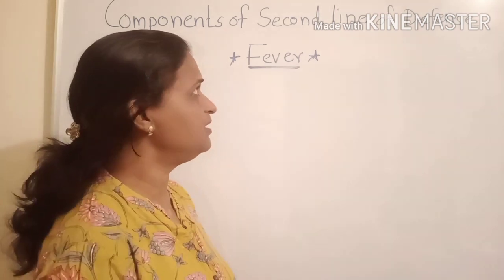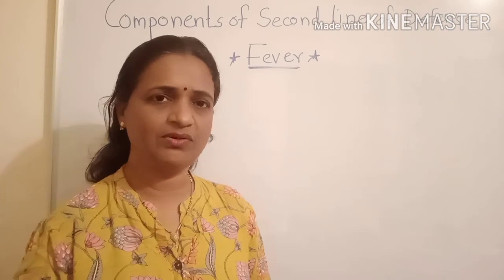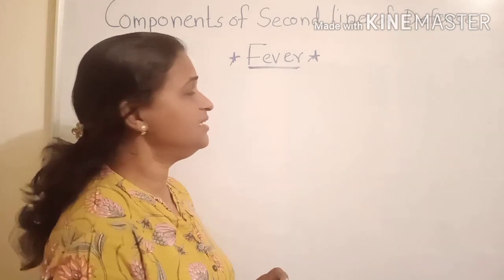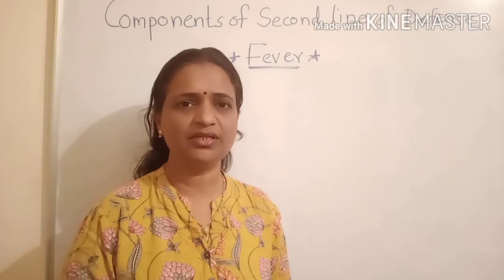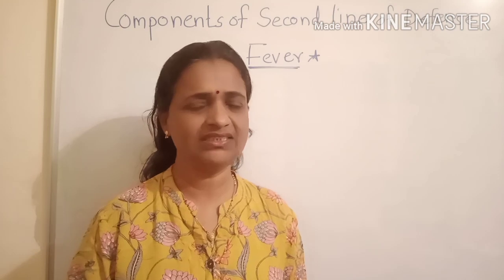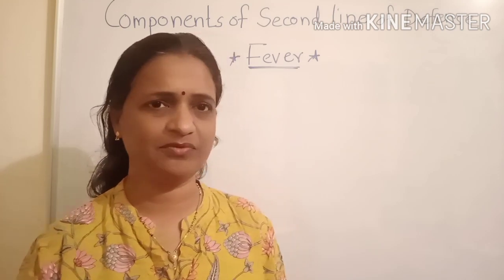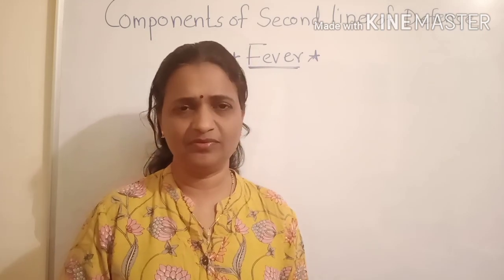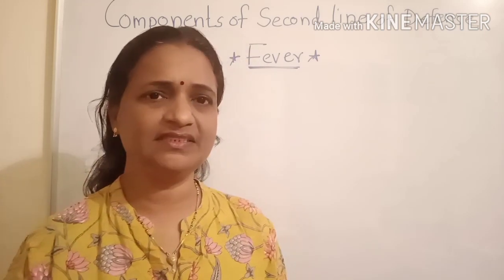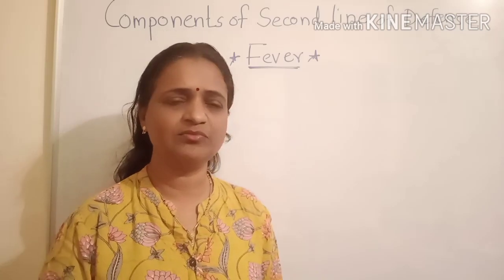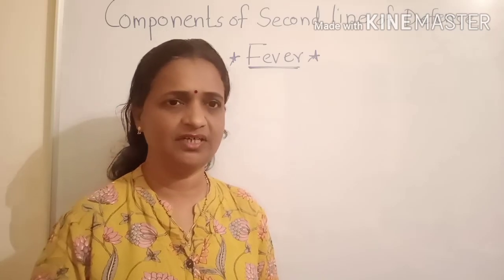Now in this particular video we will go in detail about the second line of defense of the vertebrate body. Now under that second line of defense, when any pathogen enters into the body, it has to cross the three lines of defense. First line of defense that we have studied, second line of defense and third line of defense, and after that it causes the disease. Now let us see what is the second line of defense, which are the components of the second line of defense of the vertebrate body.